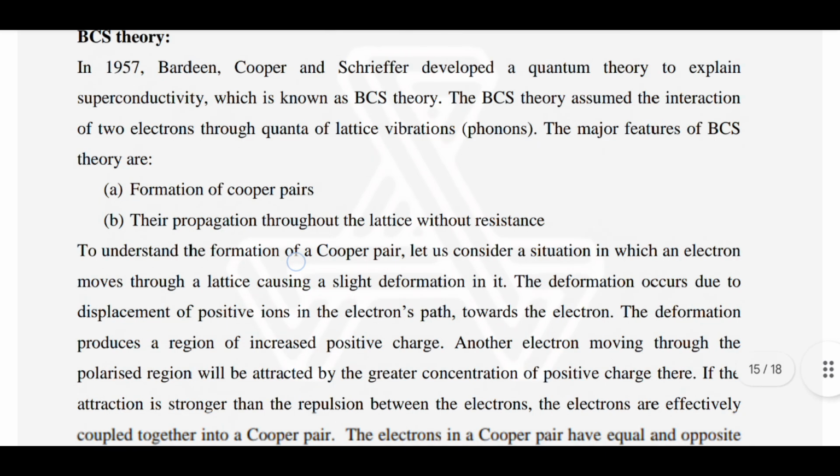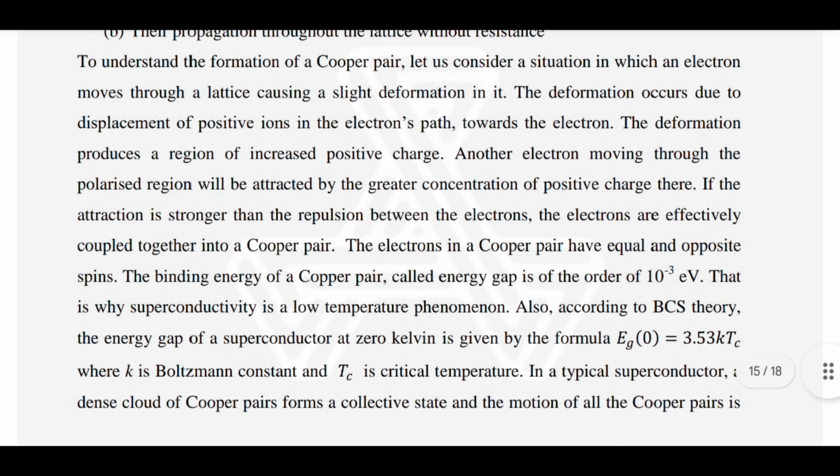To understand the formation of a Cooper pair, let us consider a situation in which an electron moves through a lattice causing a slight deformation in it. The deformation occurs due to displacement of positive ions in the electron's path towards the electron. The deformation produces a region of increased positive charge. Another electron moving through the polarized region will be attracted by the greater concentration of positive charge.